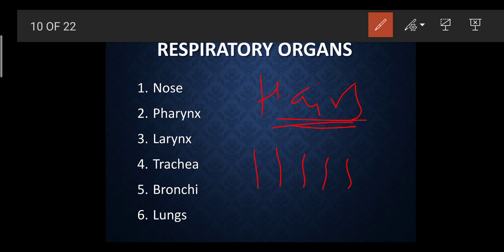So there are basically three functions performed by the nose. First, it helps the air get moistened. Second, it warms the air as it passes over. Whenever we take in air it's cool, but when we release it, it's warm. And the third and most important part, its mucus secretion entraps harmful particles.